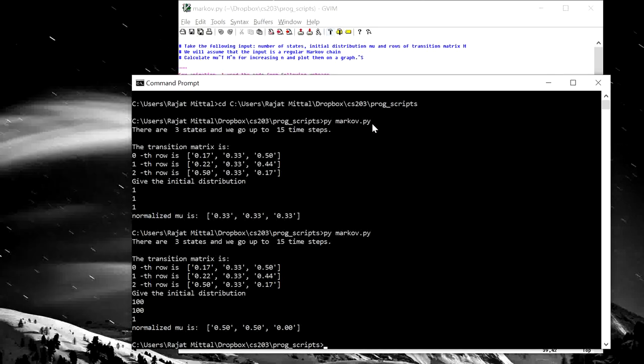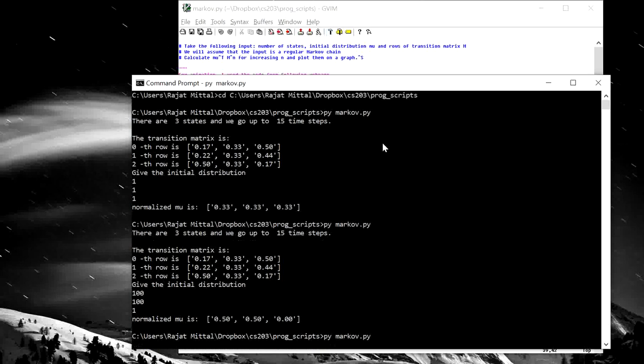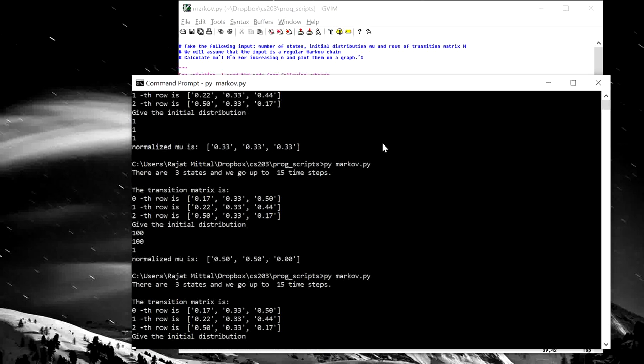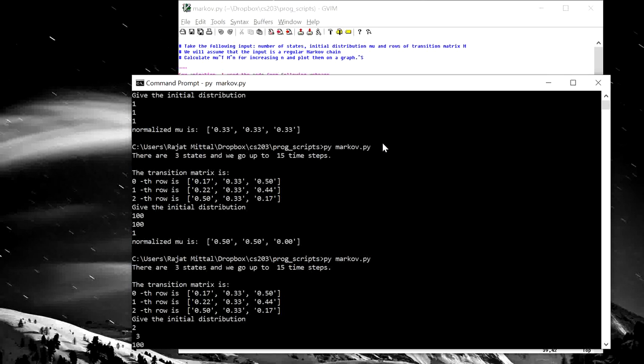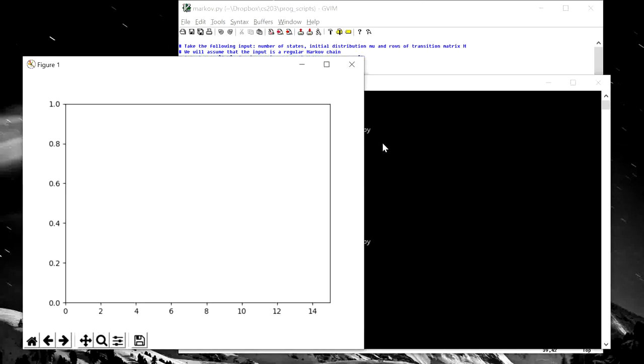Okay, let me try one more. This time let's just give a huge weight to just one of the states and the rest will be small. And you see that once more the one state had a very high probability, but pretty soon it converges to a stationary distribution. So we gave different probability distributions and every time it converged to the same stationary distribution, which was not dependent on the initial distribution.